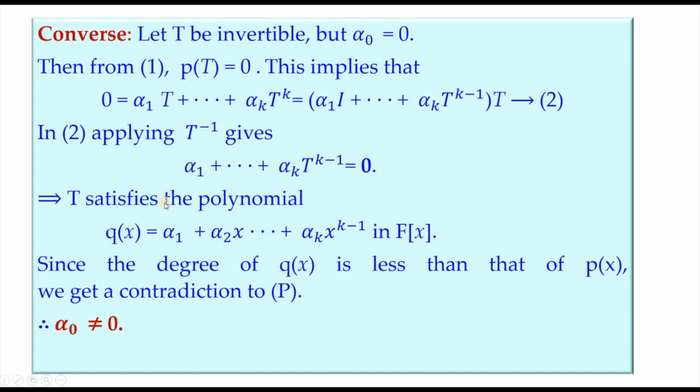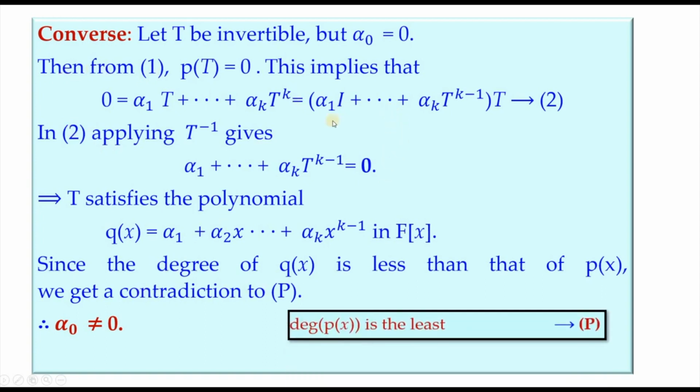Now for the converse part, we shall assume T to be invertible, and what we need to prove is alpha naught is not equal to 0. This is what we have to prove. We will assume the contrary. That is, suppose alpha naught is 0, then we should get a contradiction. Now from 1, we have P of T to be 0. This implies that 0 is equal to alpha 1 T and so on, alpha k T power k, because alpha naught is 0, it will not be there.